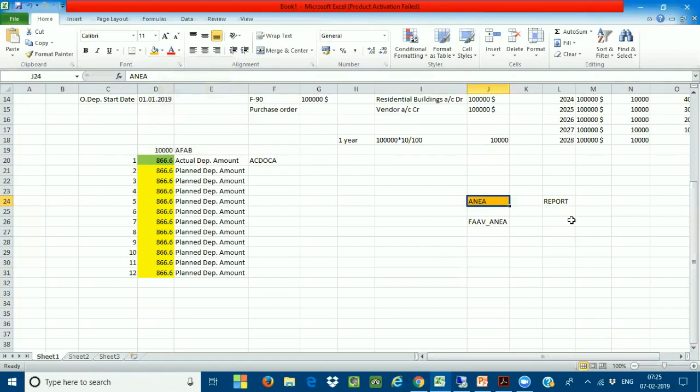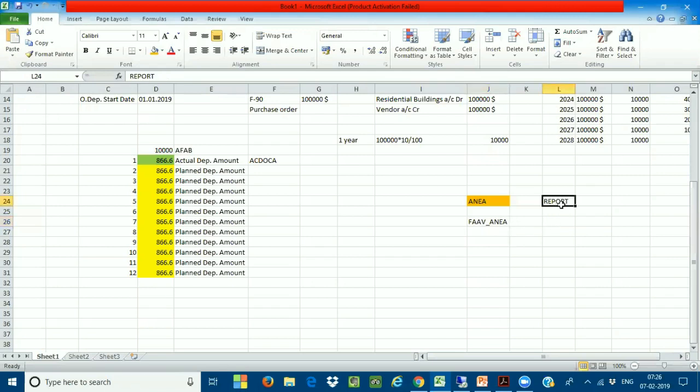Whatever report I developed earlier was based on the original ANEA table. I'm not saying this report will not work in SAP S4HANA. The report is going to work, but I'm going to give the content of ANEA through the compatibility view table. You can only read the data. So the report will access the data from the FAAB_ANEA table, the compatibility view.